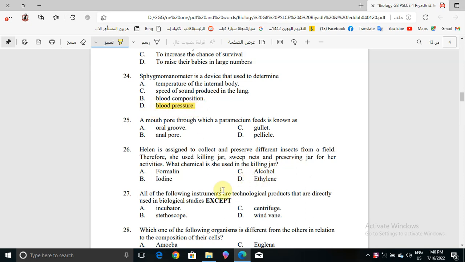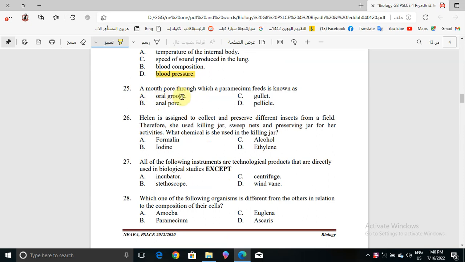Now question number 25. A mouth through which a paramecium feeds is known as what? It is known as the oral groove.